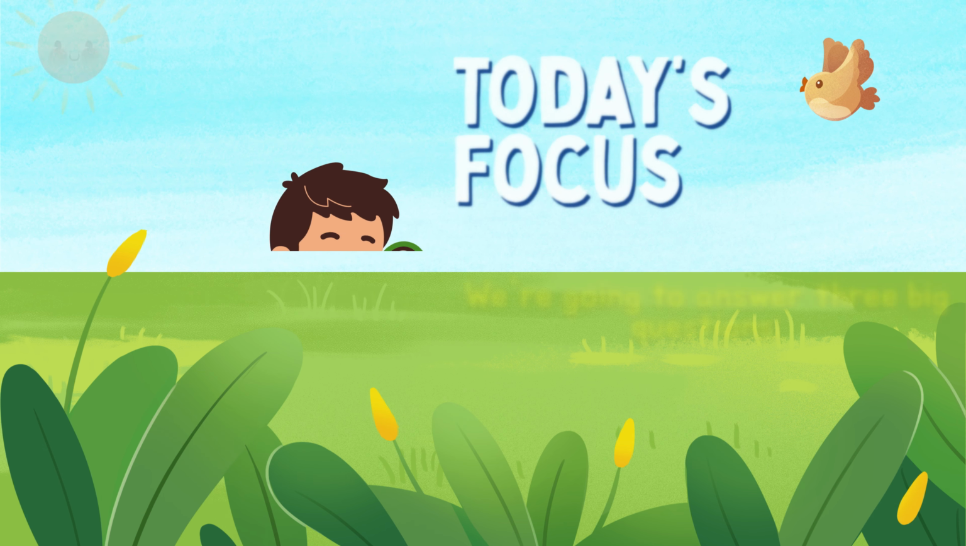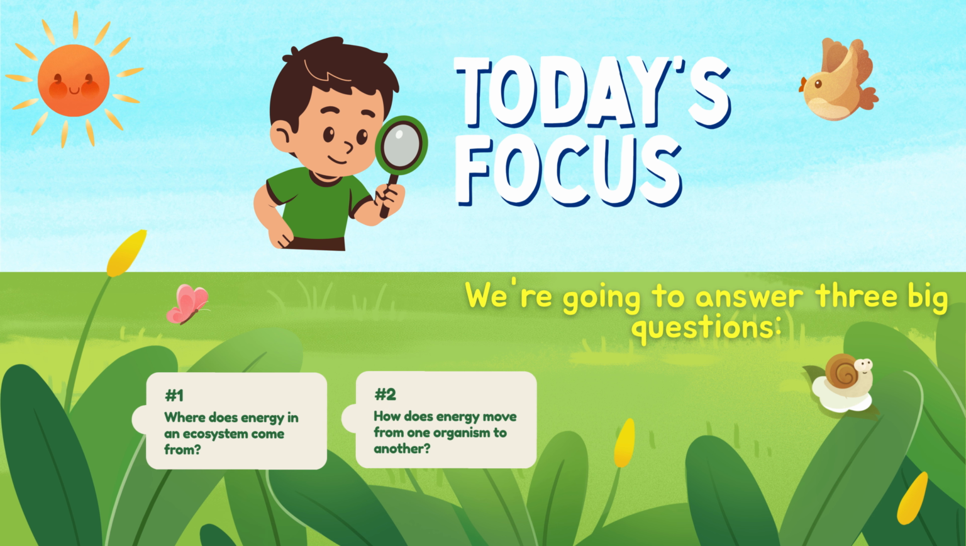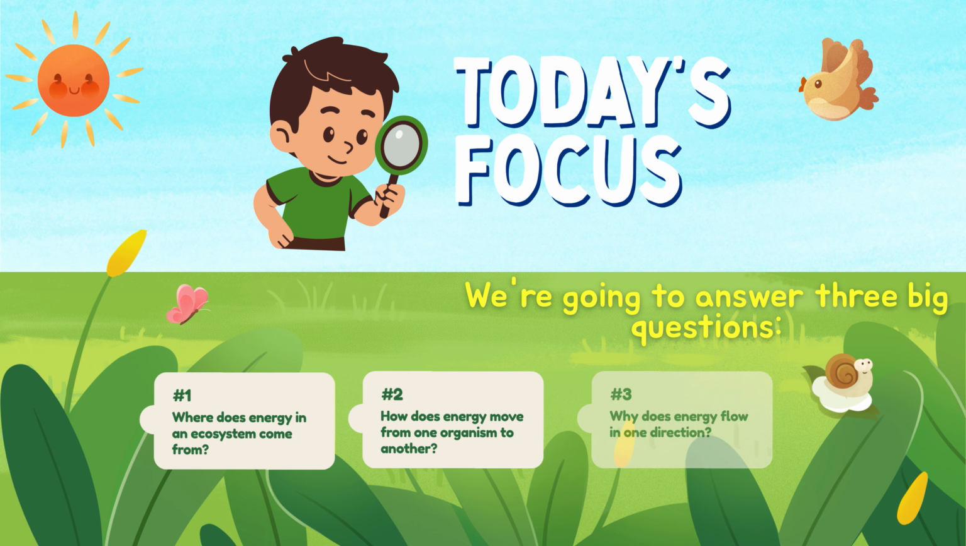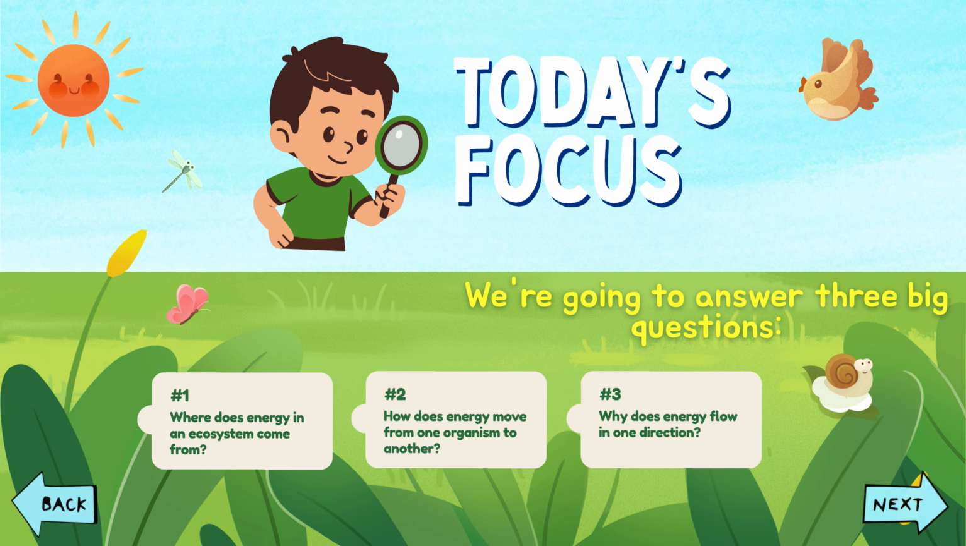Today we're going to answer three big questions. First, where does energy in an ecosystem come from? Second, how does energy move from one organism to another? And third, why does energy flow in one direction instead of cycling? Pay attention here, because later in this lesson, you'll use models, write explanations, and practice thinking like a scientist.